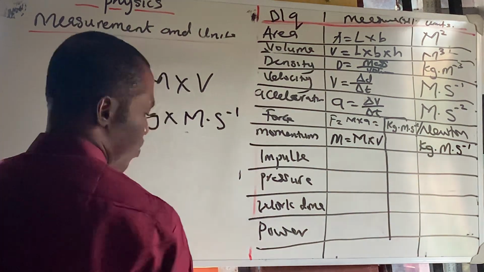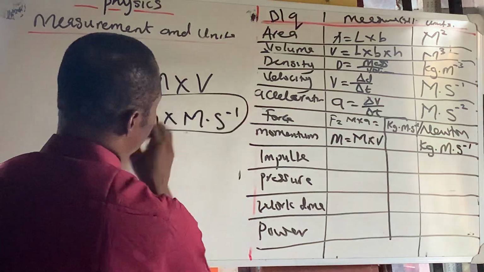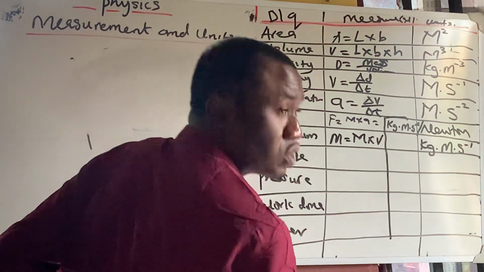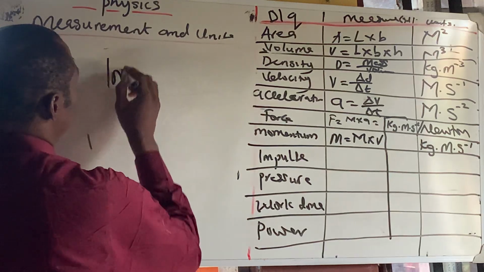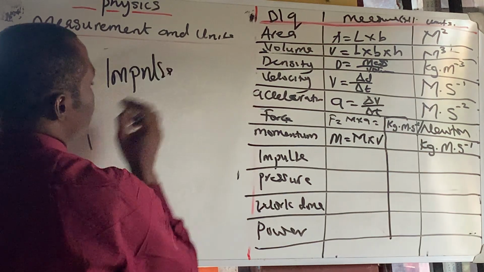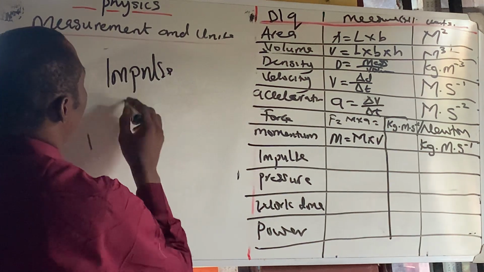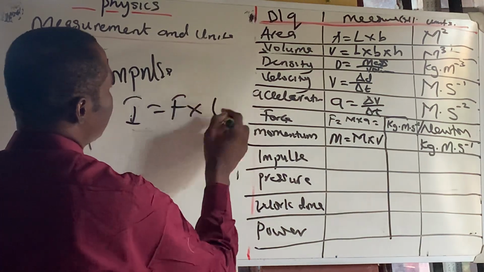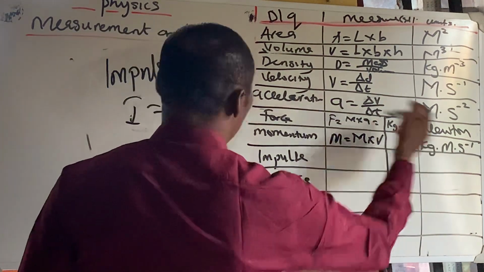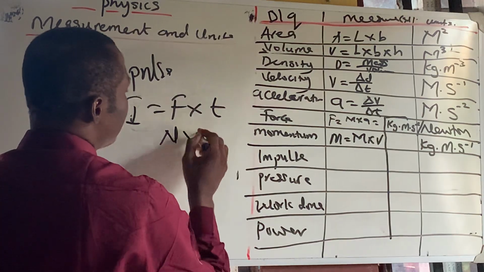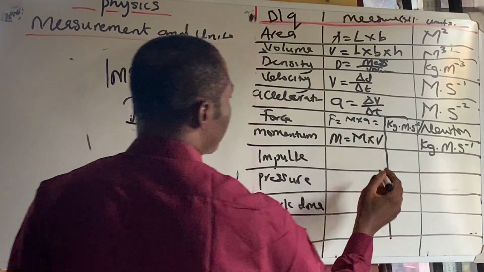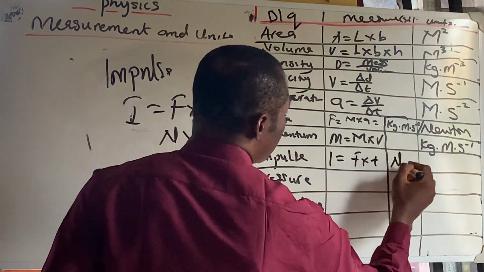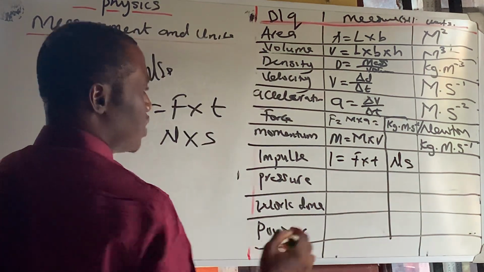Now, let's go for impulse. That's what it will be. This is the formula there. This is the unit there, sorry. The formula is what we use to solve. So we have impulse, which is I, and it is equal to force times time. So let's pick the formula for force. You can say Newton times seconds. Impulse, which is I, is force times time, which can be Newton times seconds, Newton seconds.